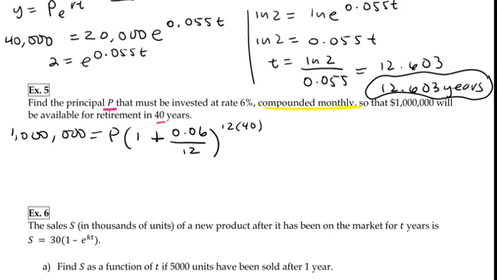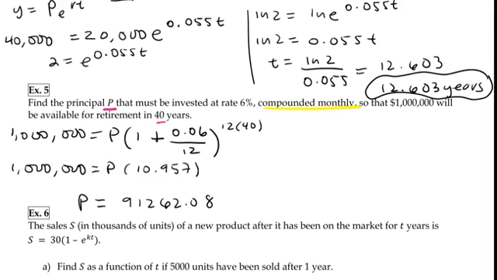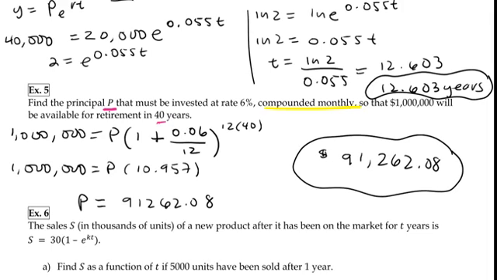Go ahead and type this in. So we have $1 million. If you type everything in right here, you're going to get 10.957. And again, please don't use 10.957. Use the whole string on your calculator. So you're going to take $1 million divided by this whole string, and you're going to end up with 91262.08. So right now, if we want to end up with $1 million in 40 years, we need to invest $91,262.08. Again, no calculus. We're not taking integrals or derivatives. We're just kind of using our old knowledge.